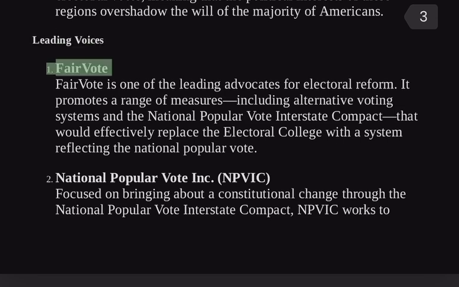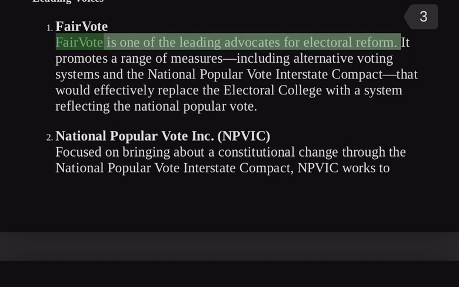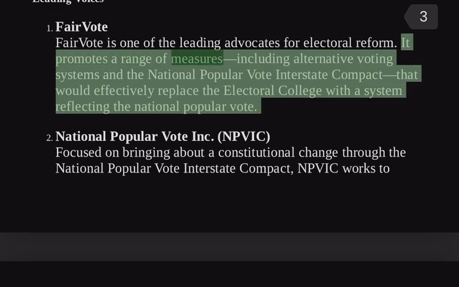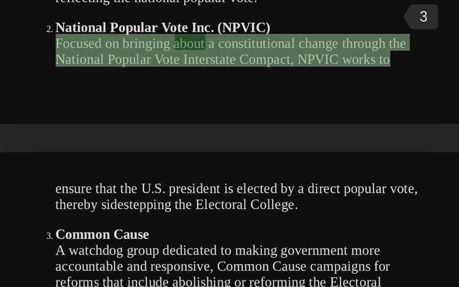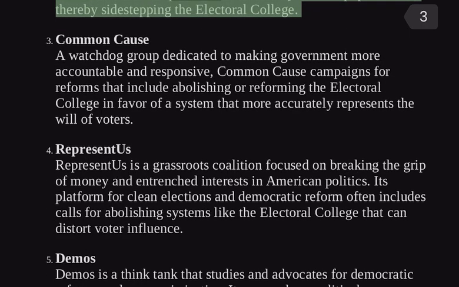Leading voices. 1. FairVote. FairVote is one of the leading advocates for electoral reform. It promotes a range of measures, including alternative voting systems and a National Popular Vote Interstate Compact that would effectively replace the Electoral College with a system reflecting the national popular vote. 2. National Popular Vote. Focused on bringing about change through the National Popular Vote Interstate Compact, NPV works to ensure that the U.S. president is elected by a direct popular vote, thereby sidestepping the Electoral College.